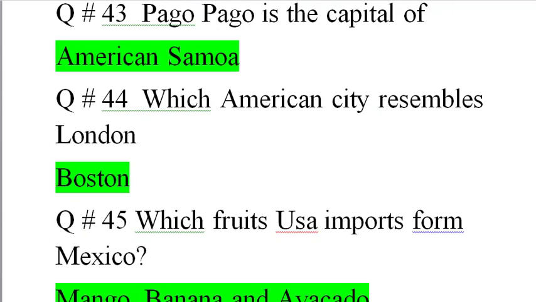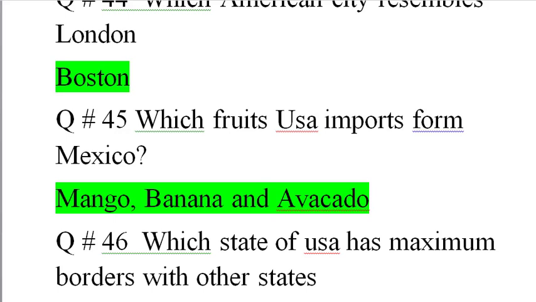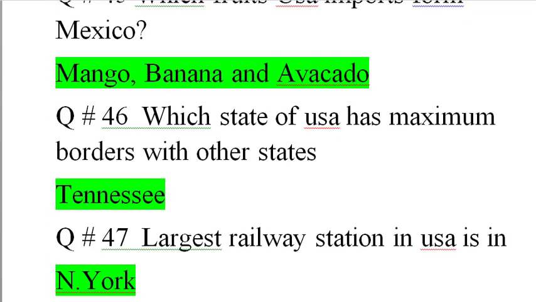Question number 44. Which American city resembles London? Its buildings and other things resemble London. That is Boston. Question number 45. Which fruit does USA import from Mexico? These are mango, banana and avocado. These are main fruits. There are some other fruits that USA also imports from Mexico.